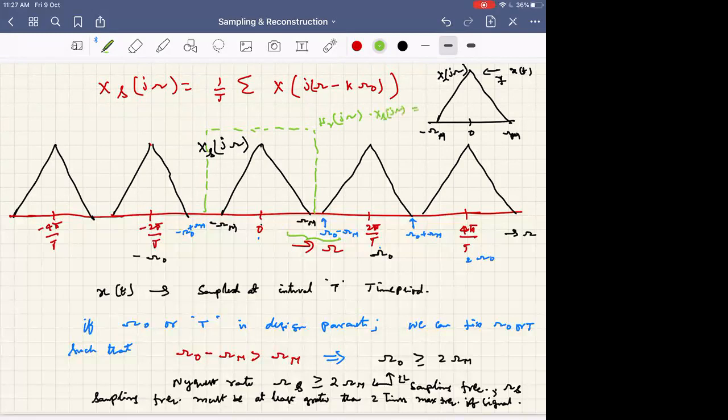Is this fine or not? I can get back the signal provided I follow the Nyquist rate for sampling. This is usually referred to as the sampling theorem.